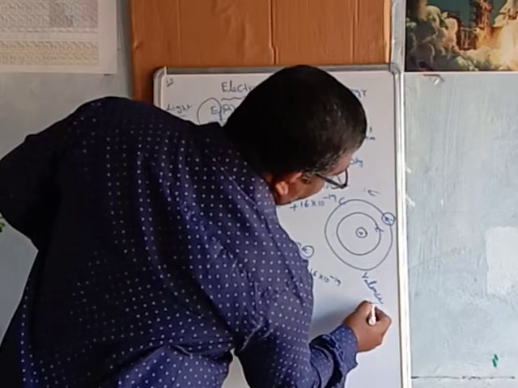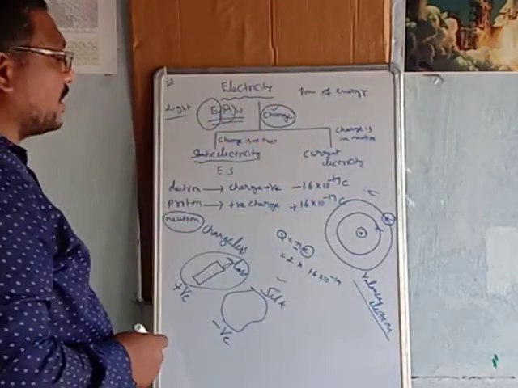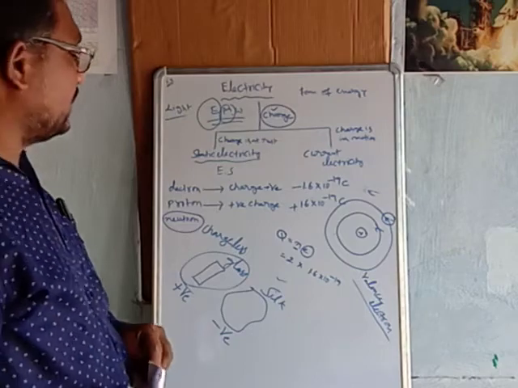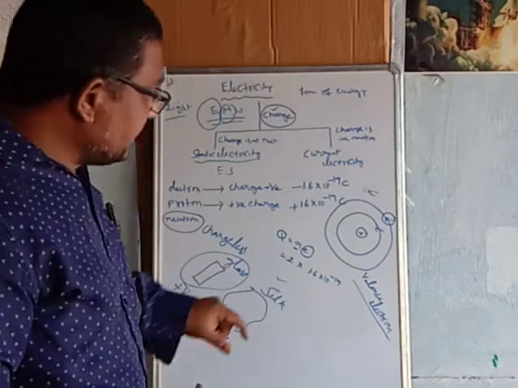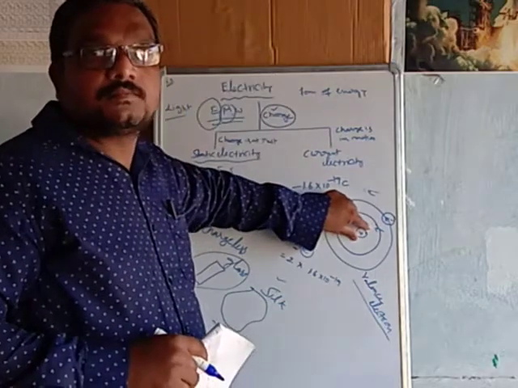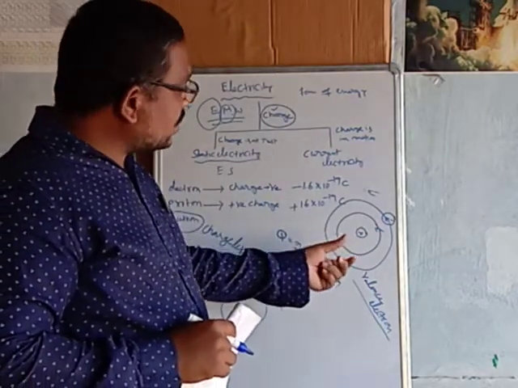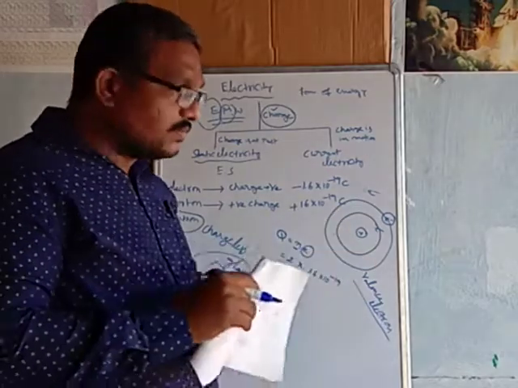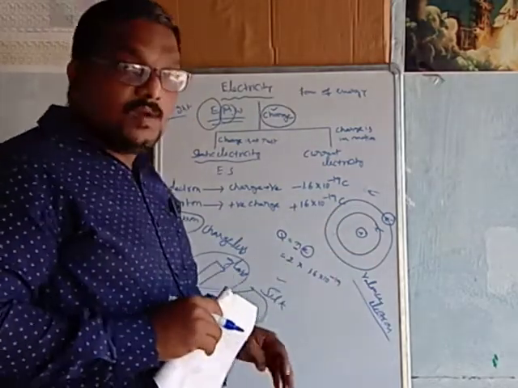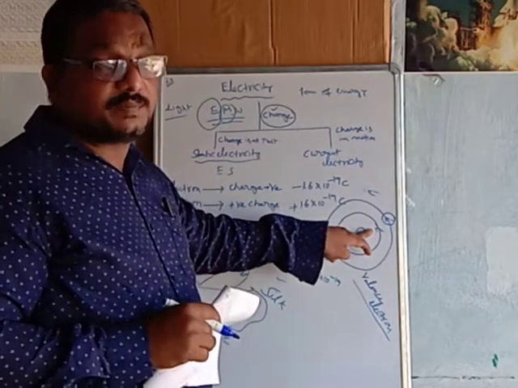Okay, valency electrons. What are the valency electrons? Electrons present in the outermost orbit of an atom are called valency electrons, and these valency electrons are loosely bound to the nucleus. Electrons present in the inner orbits of an atom are strongly bound to the nucleus because more force of attraction is acting. More electrostatic force is acting on electrons present in the inner orbits.